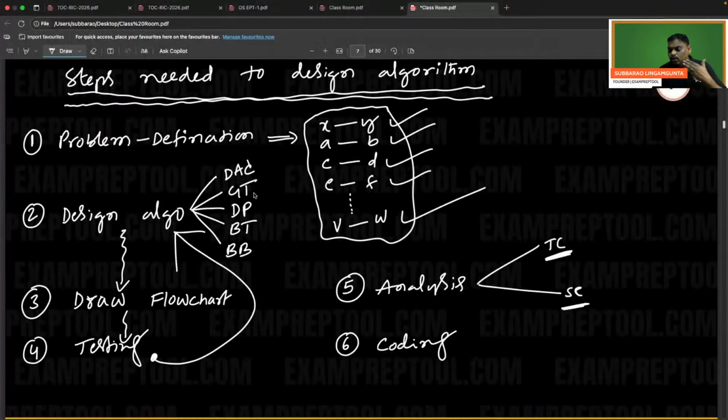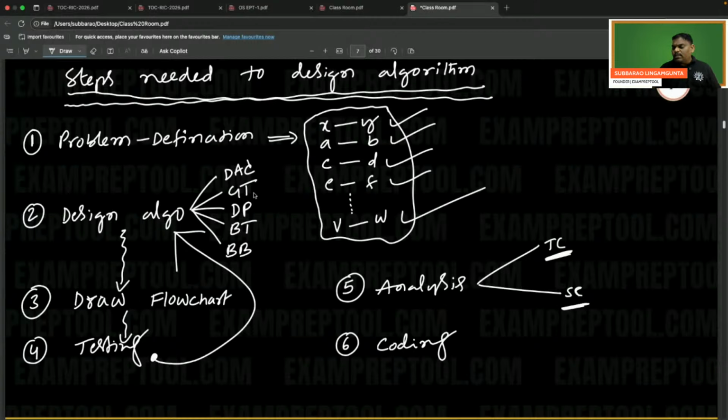Until now, I have only pseudocode. Draw the flowchart in the form of a diagram. Now I have a flowchart. By giving different inputs, I can check and do testing. If everything is perfect, then go to the further story. If at all it is not perfect, go back. Ask the designer: the pattern you selected, everything is working fine, but some things are not working. He will change it a little bit. Draw the flowchart, again testing. Continue until no more bugs.